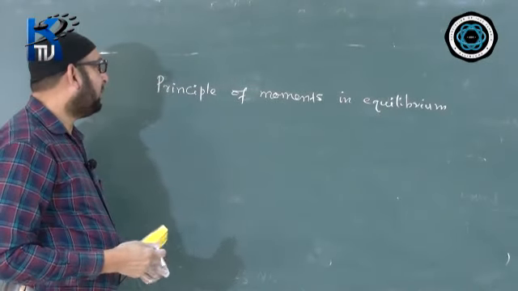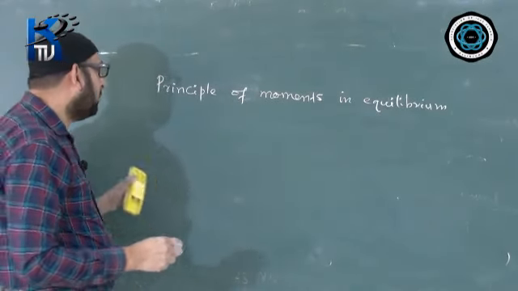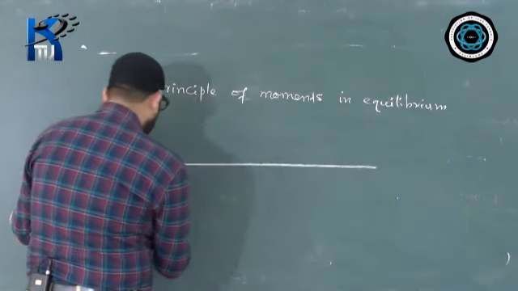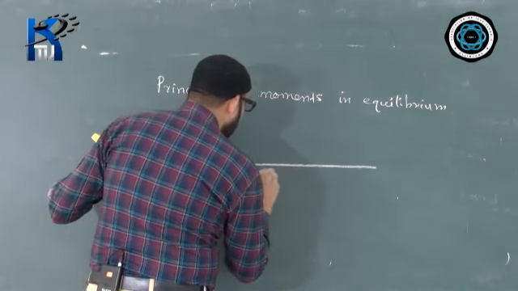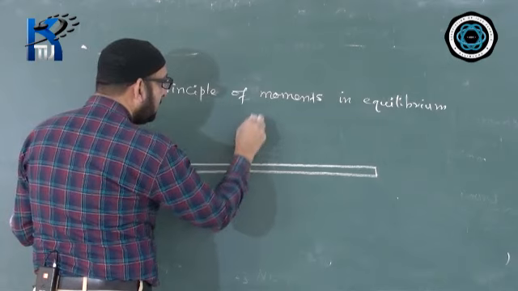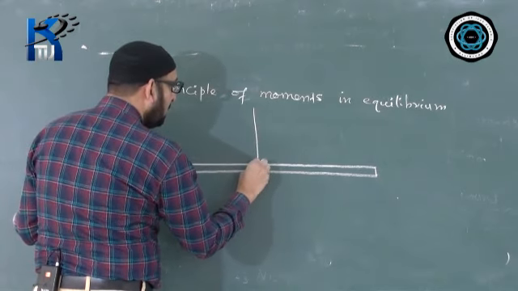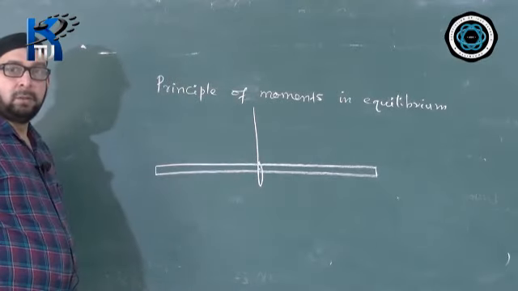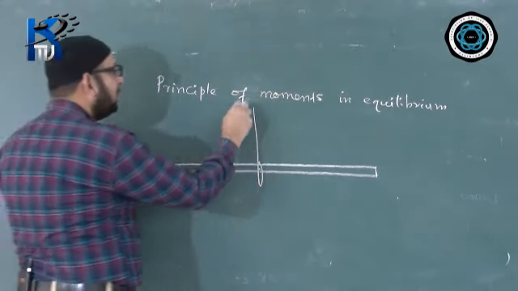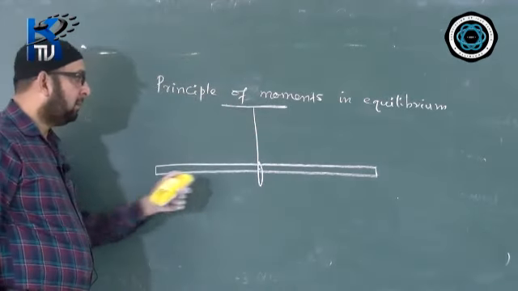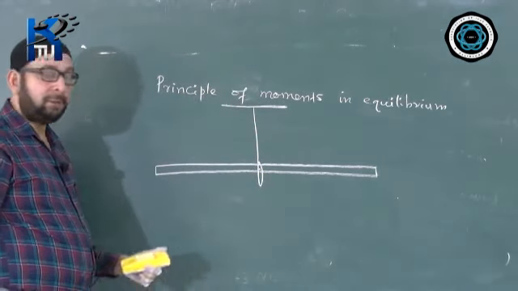One question you may get in ICC on principle of moments is in the form of a figure like this. They may show a figure in this manner, saying that there is a rod which is balanced horizontally about the midpoint.